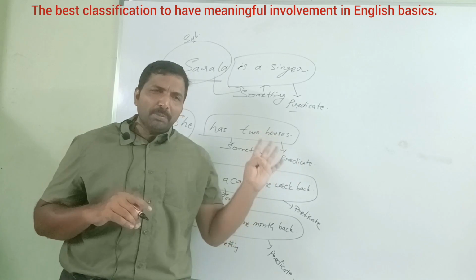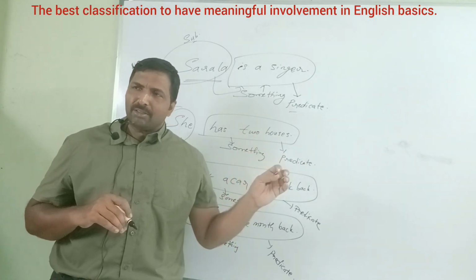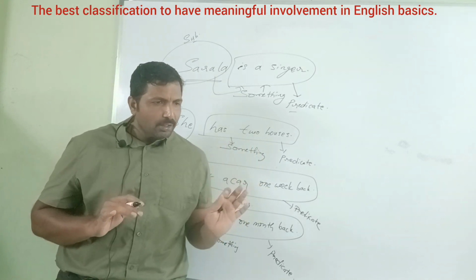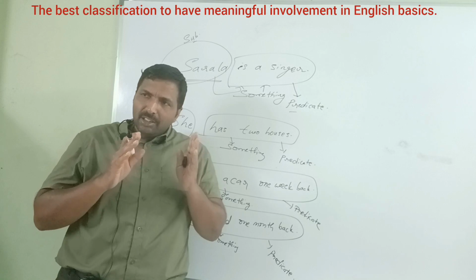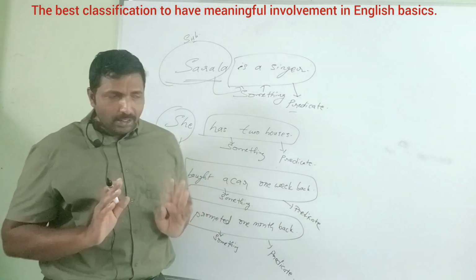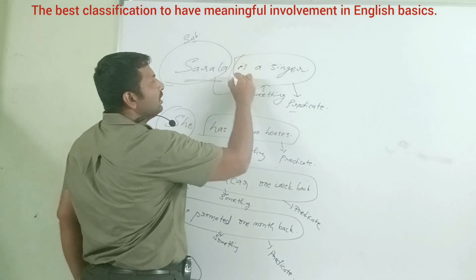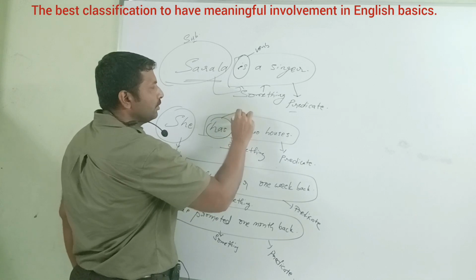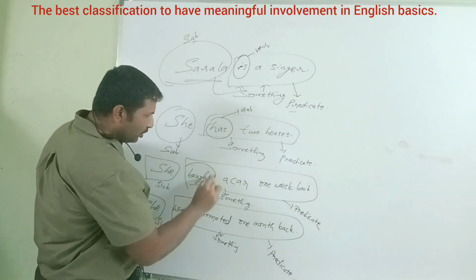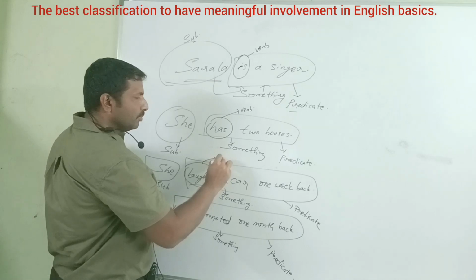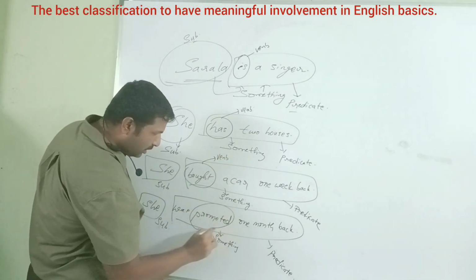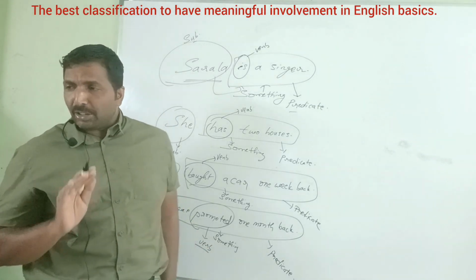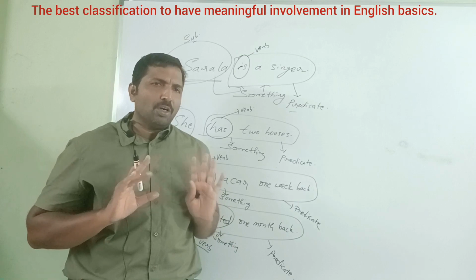In the predicate part, without an adverb, a preposition, a conjunction, or any other parts of speech, there can still be a predicate. But without a verb, there is no predicate. The predicate must have a verb. Then observe that verb. Here, what is the verb? Here, promoted is the verb.